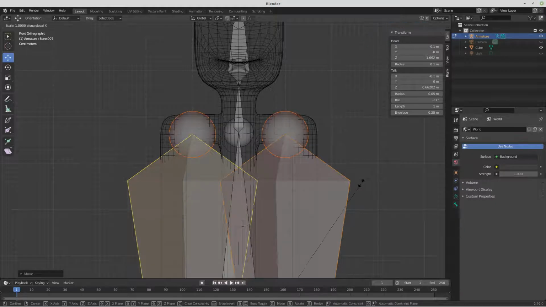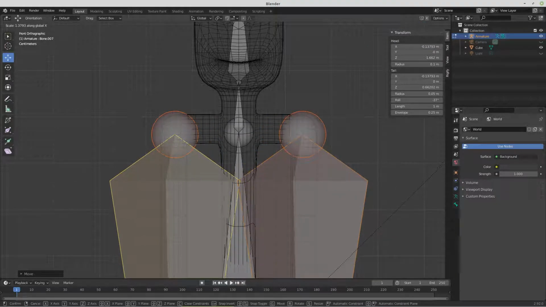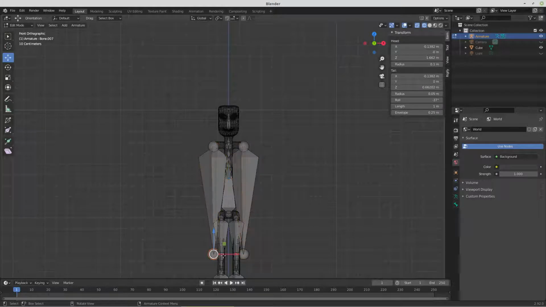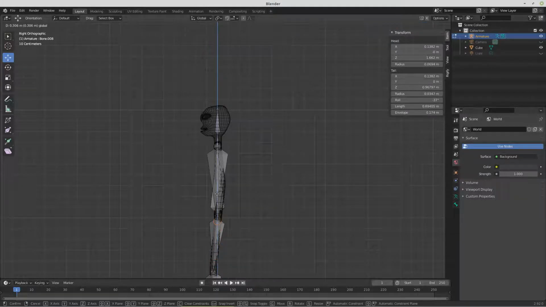We'll scale X, pull them out until those points are more or less in the center of the arm, and then we'll pull the bottom of the arms up. So we'll look at that from a side view. Pull those up.